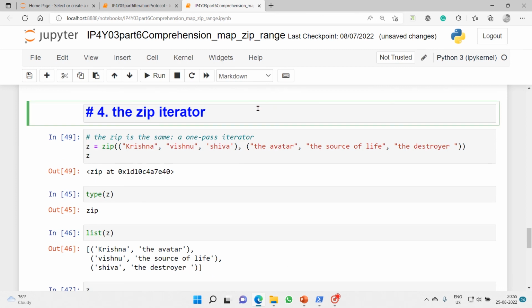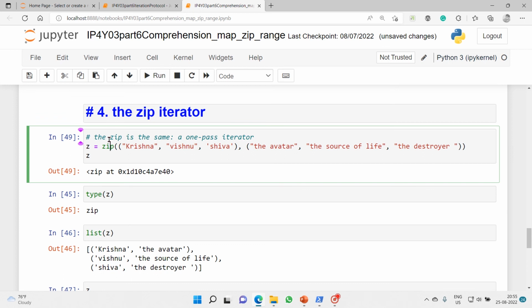Now we will see the zip iterator. The zip is the same, a one-pass iterator. It does a parallel traversal. I've taken a reference variable z. Now I want to zip two tuples.